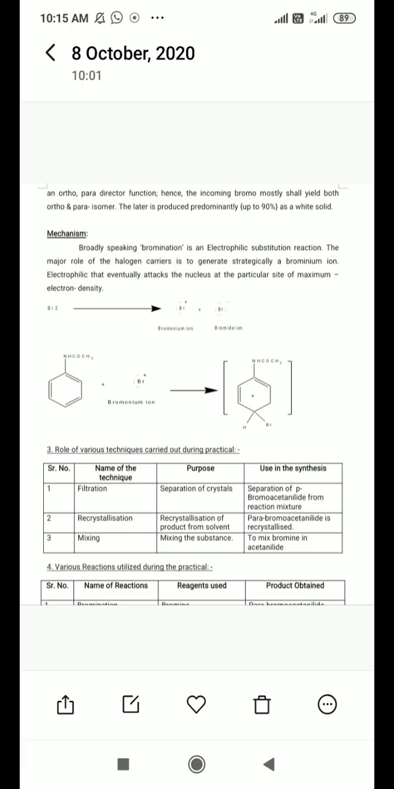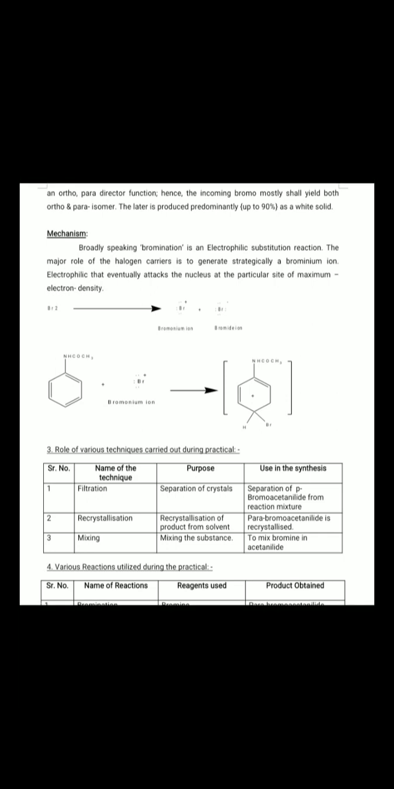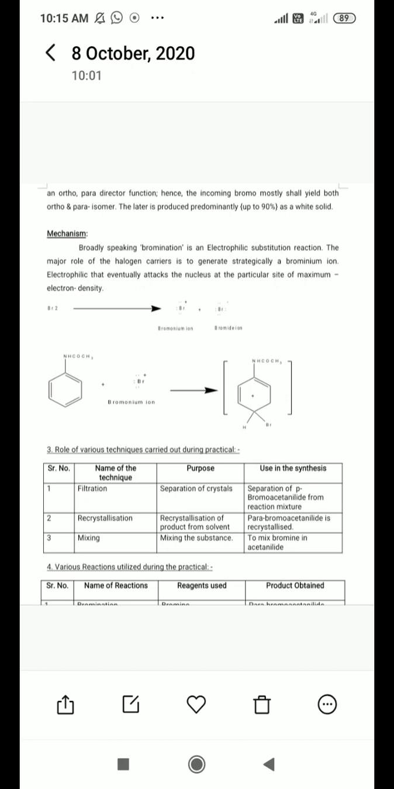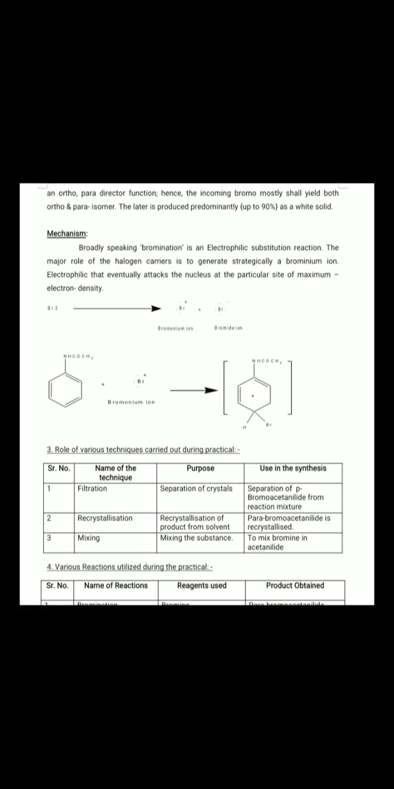So what happens is that bromine is converted into Br plus and Br minus, meaning one bromine leaves with its electron pair, and the other remains as a positive charge, Br plus. Br plus is nothing but the electrophile. This electrophile easily attacks the acetanilide. Why acetanilide? Because acetanilide has the electron-rich cloud, as it contains the benzene ring.